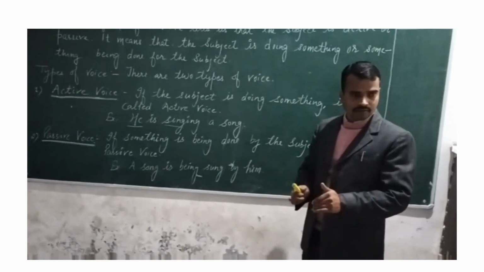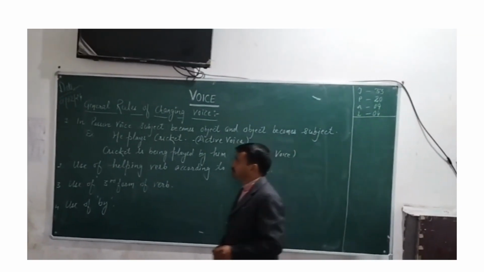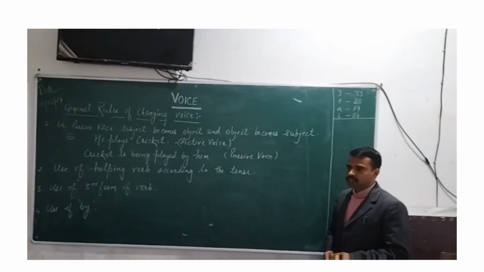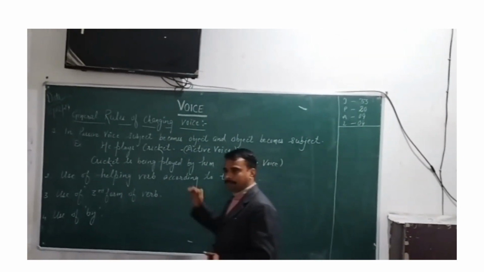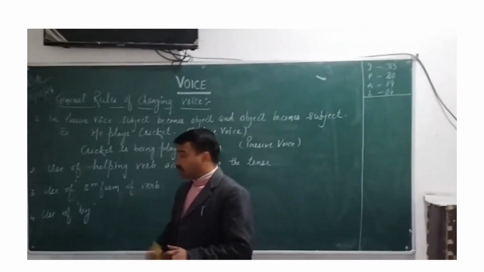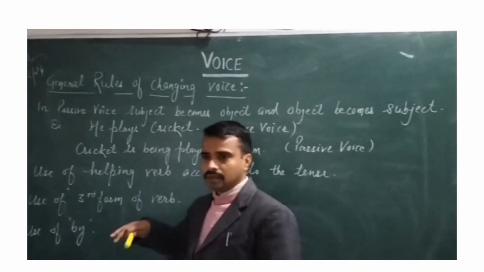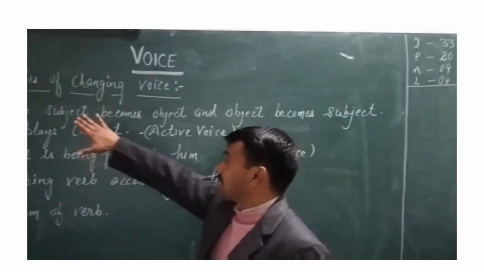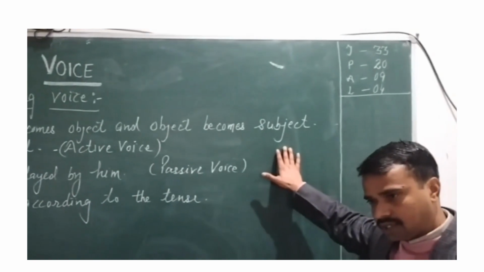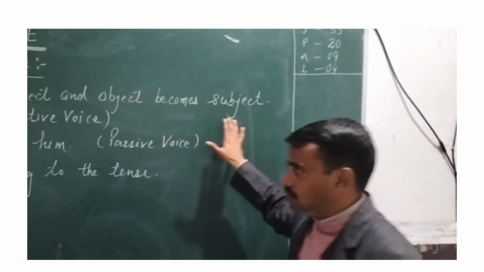Okay, now we will discuss the rules for changing voice, how we change from active voice to passive voice. The first rule when we change from active to passive voice: subject becomes object and object becomes subject. And persons also change according to that. There will be a change in person also.